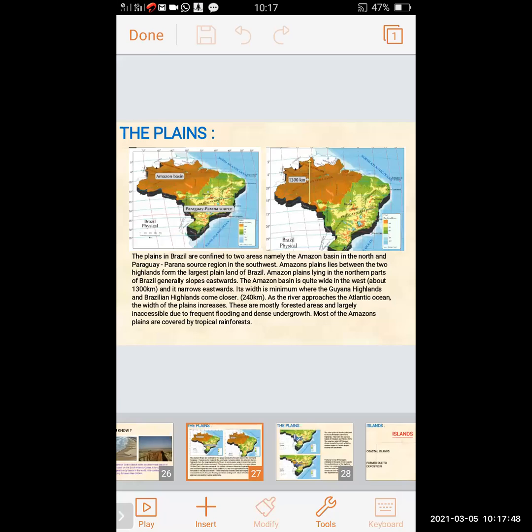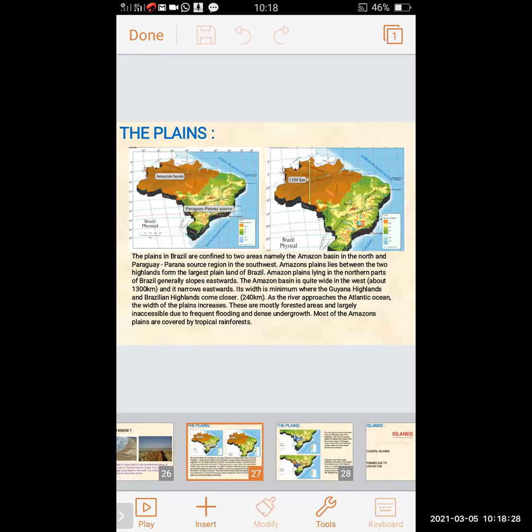The Amazon basin is quite wide in the west, about 1,300 kilometers. In the second map, the arrow shows the 1,300 kilometers, and it narrows eastward. Its width is minimum, near about 240 kilometers, at the place where the Guyana Highland and the Brazilian Highland come closer. As the river approaches the Atlantic Ocean, the width of the plains increases.